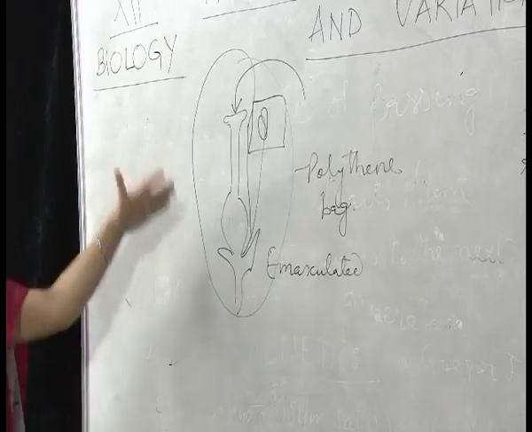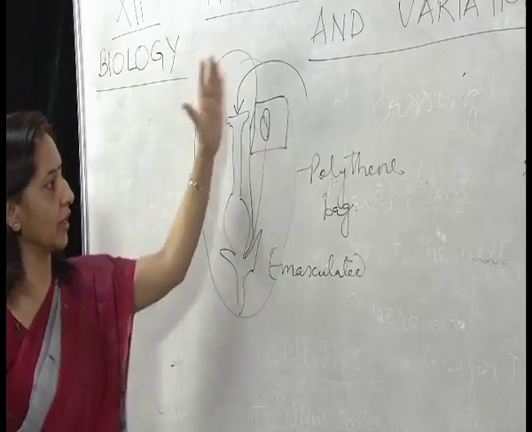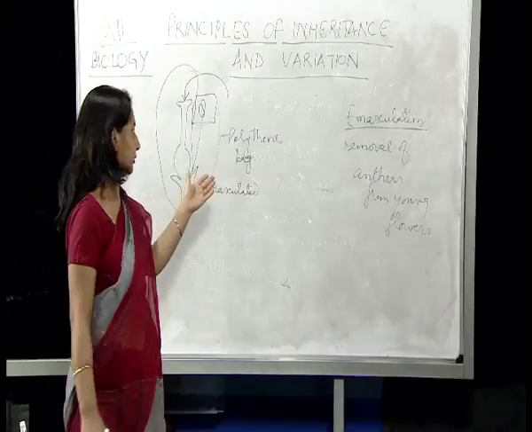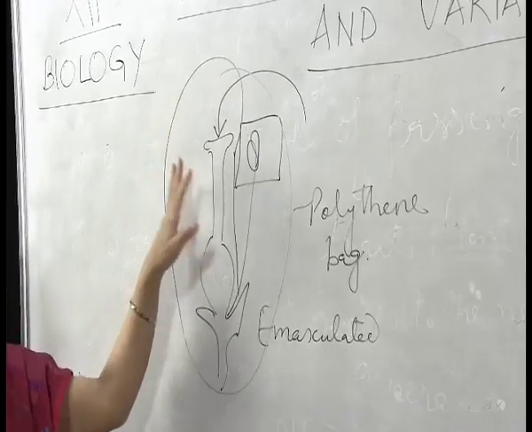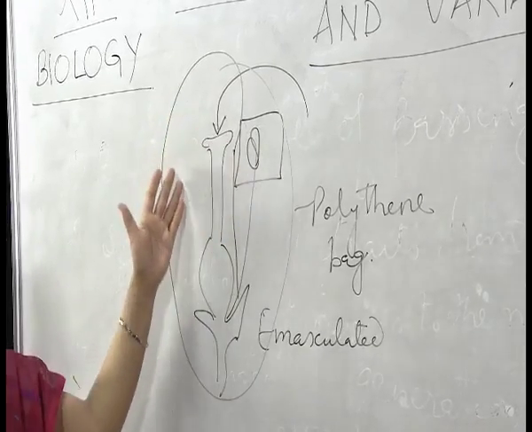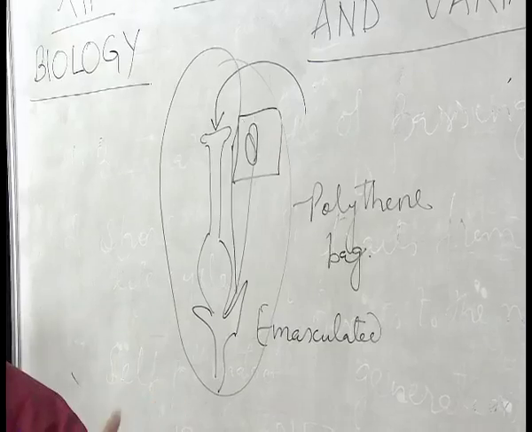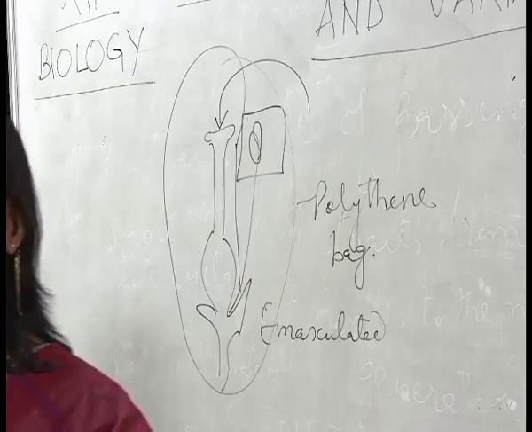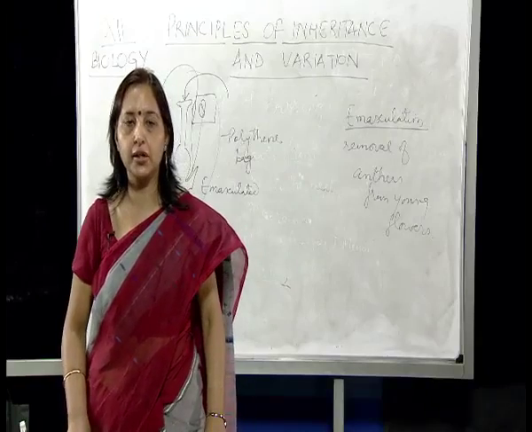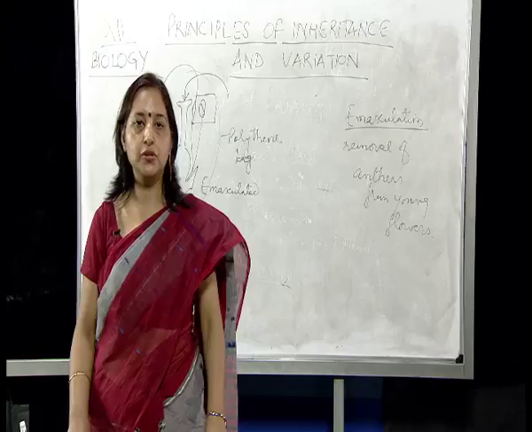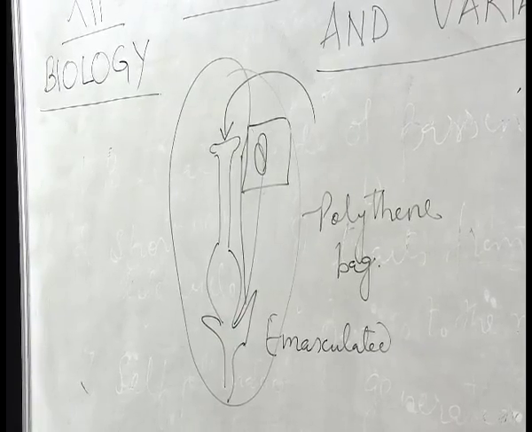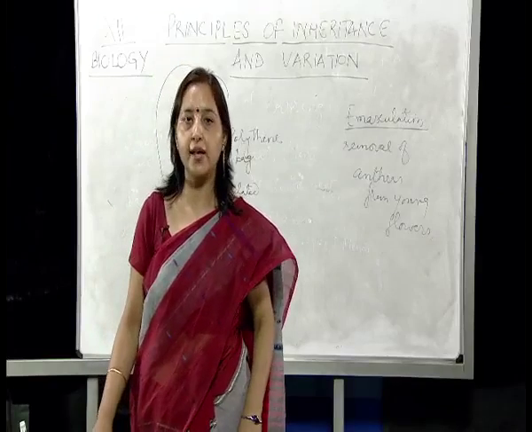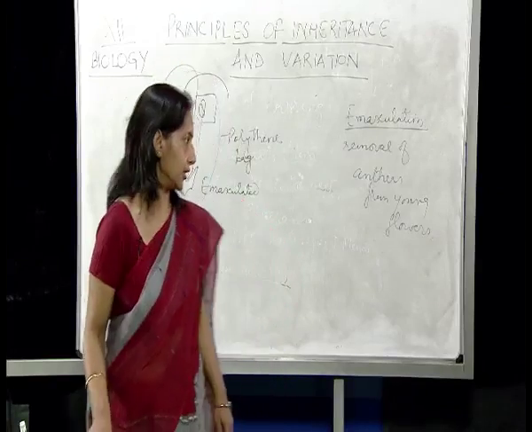Let me repeat it. The emasculated flower was covered with a polythene bag to avoid pollination by undesirable pollen grains, and then the new pollen grains were brought to the stigma whenever the plant was receptive. In this way, he cross-pollinated a number of flowers, and whatever observations were made were penned down in the form of laws. Mendel was the first one to propound the laws of inheritance. Therefore, he is known as the father of genetics.